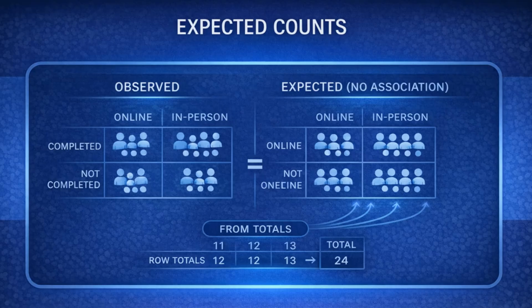Expected counts are what the table would look like if there were no association between the two variables. No association means the completion pattern would be the same across modalities, so any differences you see would just be random variation. Expected counts are not guessed. They are calculated from the marginal totals, which are the row totals, column totals, and the grand total.